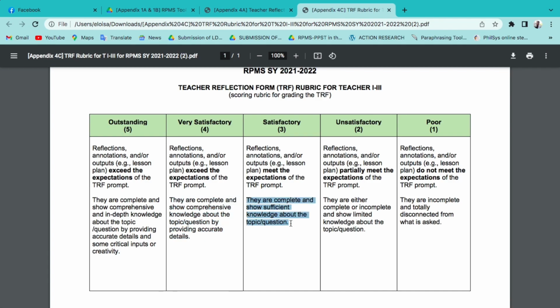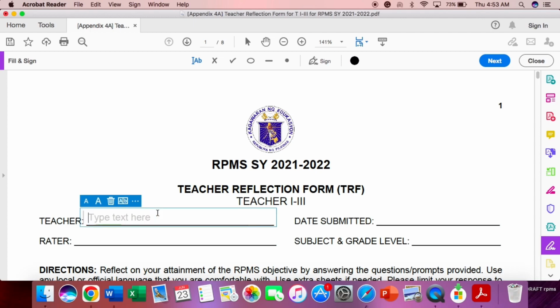Now, 3, for satisfactory, meet the expectations. For unsatisfactory, partially meet the expectation. And for poor or 1, do not meet the expectations of the TRF prompt. Let's go now to the TRF. Paano nga ba natin itong i-accomplish?